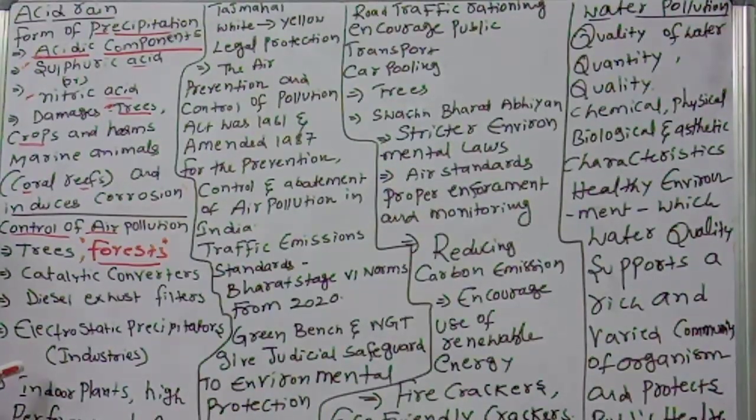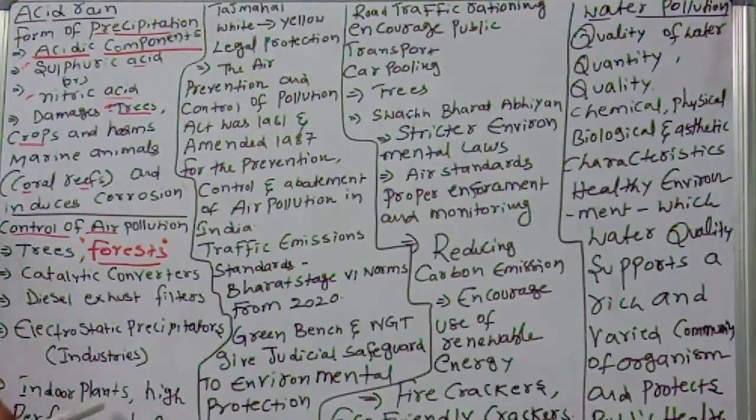Next, cost-effective air pollution treatment systems. What are those? Indoor plants and high performance biofilters can improve indoor air quality. They cost very little. Indoor air quality is very important, children.